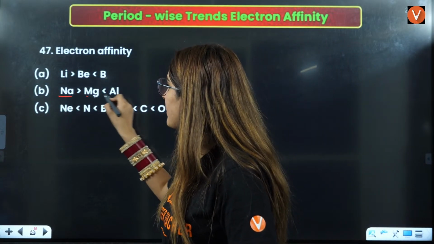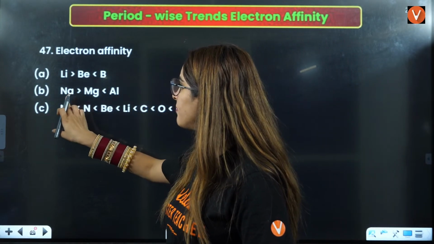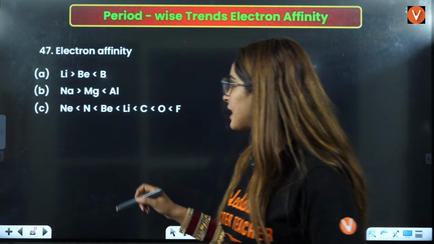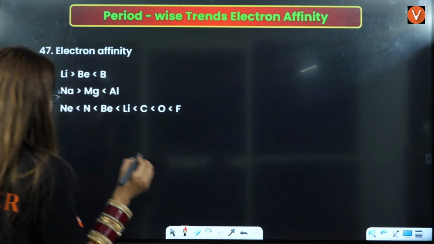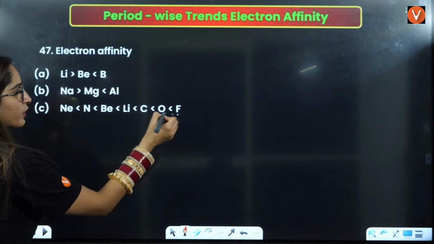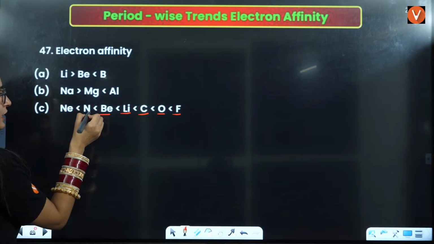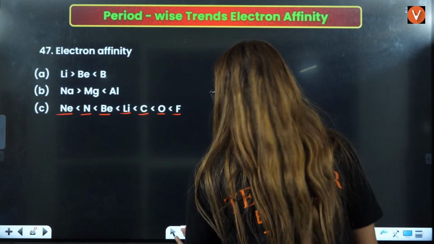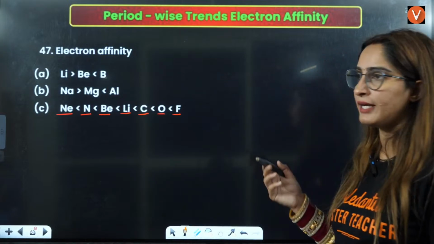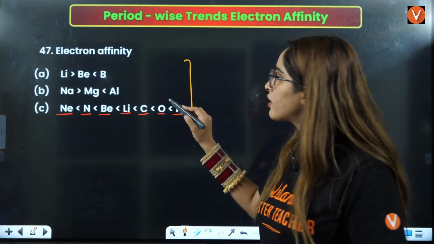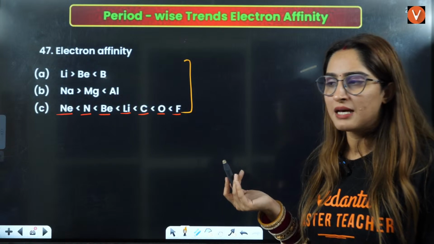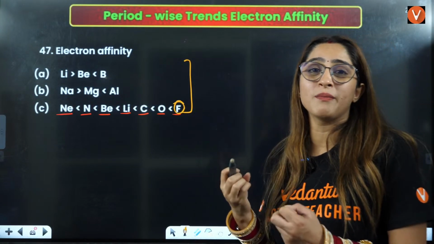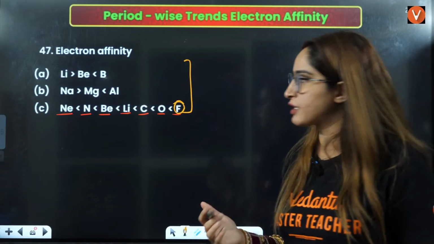Similarly to sodium, magnesium, aluminium, also it is sodium, then it is decreasing, then again it is increasing. Right? In this case also, here it is fluorine, oxygen, carbon, lithium, beryllium, nitrogen and neon. These are the three very, very important electron affinity values. Okay, electron gain enthalpy you can see, right? So this has the maximum tendency to, like, affinity means want to gain the electron.